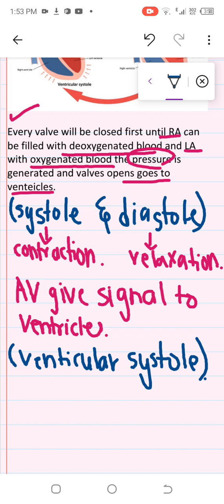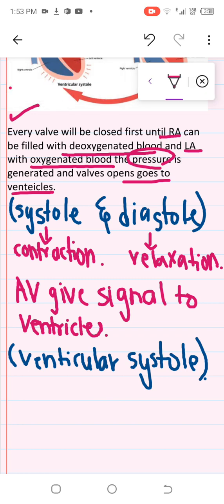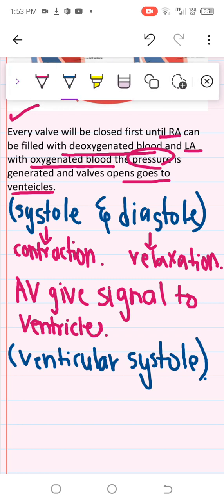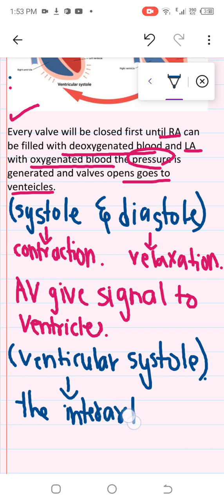So here in ventricular systole, which valve is closed? As you know, between the right atrium and right ventricle we have a valve which is known as the atrioventricular valve. So when ventricular systole takes place, the atrioventricular valve will be closed.